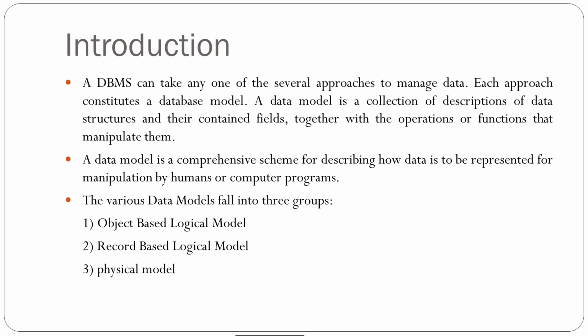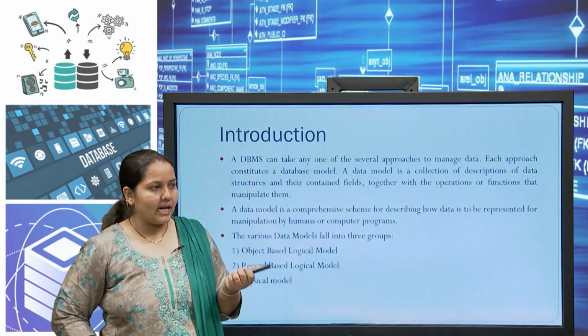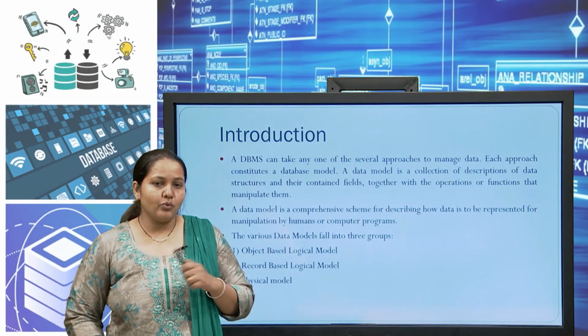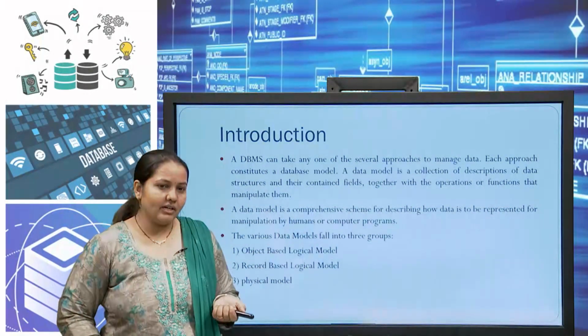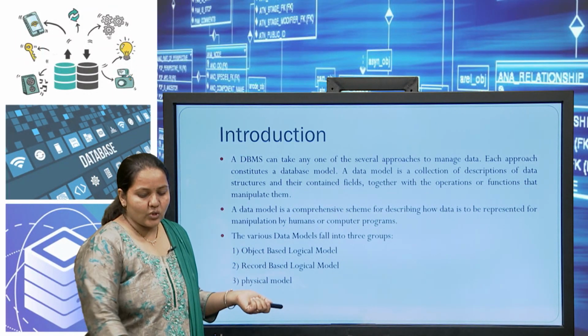A data model is a collection of descriptions of data, the structure, that is the physical schema defined by the model. It is a comprehensive scheme for describing the data you are manipulating or managing in our database management system. They fall into these three categories.